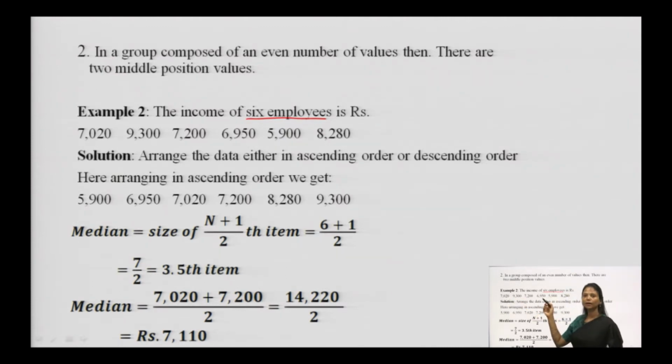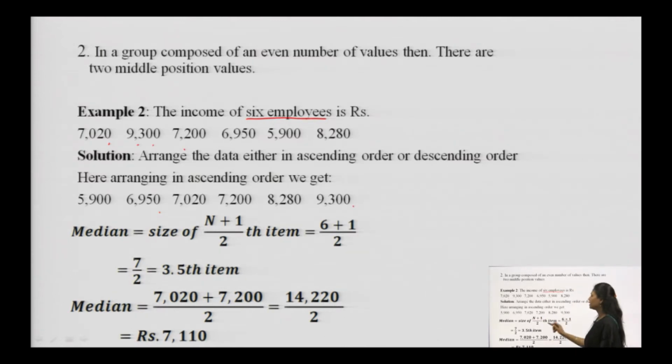This data is not arranged in either ascending or descending order. We can see 7,020, 9,300, 7,200, 6,950, it is just jumbled. So, we are supposed to arrange the data into either ascending or descending order. I have arranged the data in ascending order, that is smallest to largest: 5900, 6950, 7020 and so on.